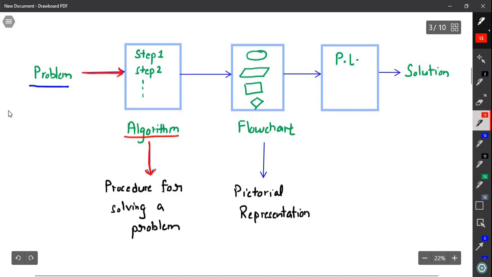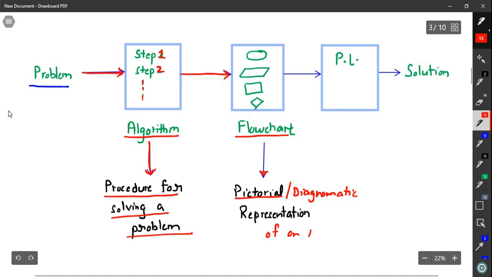Algorithm is basically a procedure for solving a problem. So we have many steps to solve a problem. Step 1, then we will perform step 2, and similarly there will be many more steps. Then we will take the help of a flowchart. So what is a flowchart? Flowchart is basically a pictorial representation, or you can say the diagrammatic representation, of an algorithm.